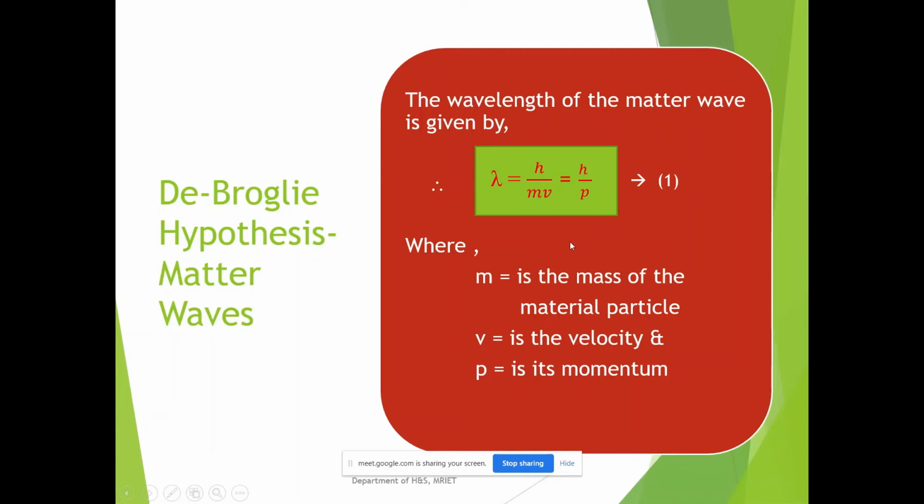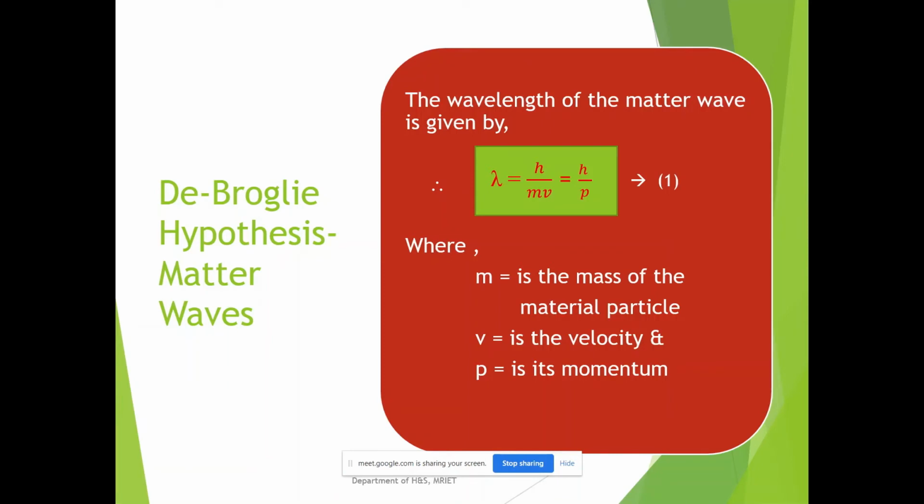What is the de Broglie equation? Lambda equals h by mv is a very important equation. Every individual should remember this equation. I will ask tomorrow, randomly. What is the de Broglie equation? You should say lambda equals h by mv, sir. What are the factors? m is known as the mass of the material particle, v is the velocity of the particle, and p is its momentum, isn't it?